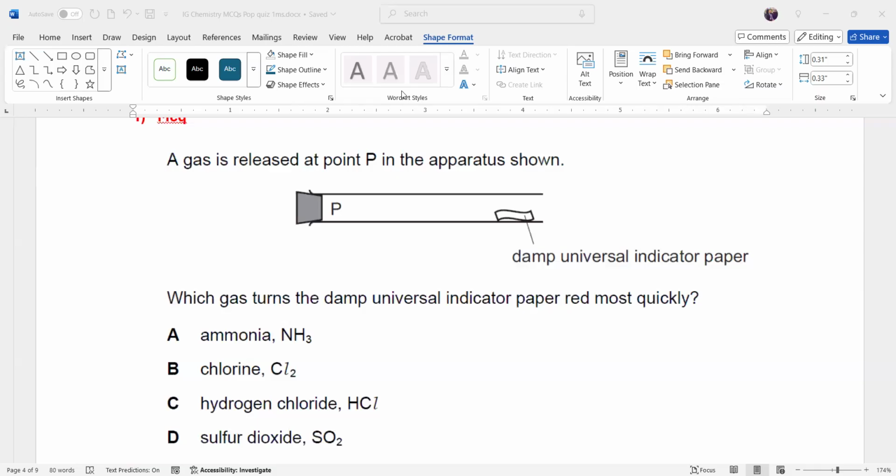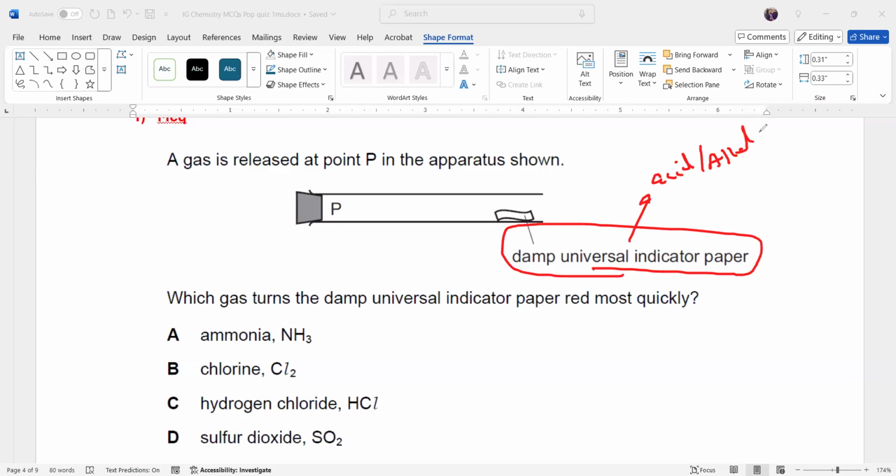Look, universal indicator can be used to identify two types of gases, acidic gases and alkaline gases. Gases can also be acidic, alkaline, or neutral. The question is, which gas turned the universal indicator paper red? So if it is red, it means it should be acidic gas. The gas must be acidic.